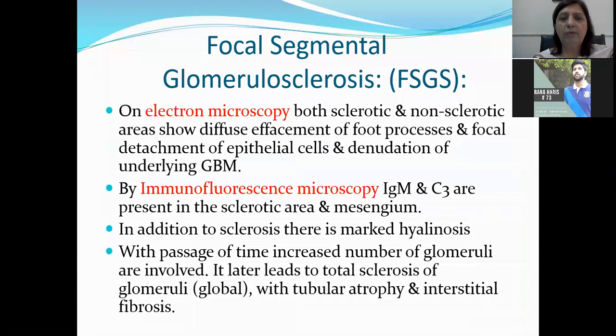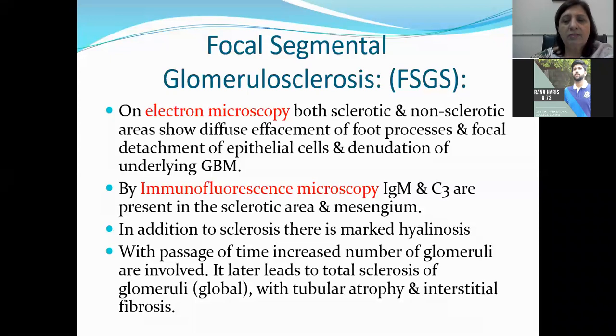Electron microscopy: both sclerotic and non-sclerotic areas show diffuse effacement of foot processes and focal detachment of epithelial cells and denudation of the underlying glomerular basement membrane. It means that on electron microscopy, we can see there is loss of foot processes and the epithelial cells are detached from the glomerular basement membrane, and the glomerular basement membrane appears denuded, or it appears that nothing is attached to it.